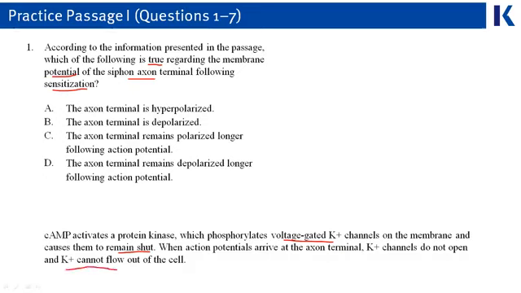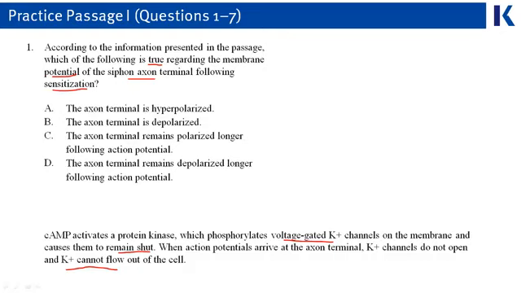We remember potassium's in the cell when the neuron is depolarized, and the way that the cell would repolarize is to get that potassium out. However, if this sensitization process has happened, the potassium's still in there, and we're kind of just stuck, at least for a while, in the state of depolarization. So we're looking for an answer choice that says that.